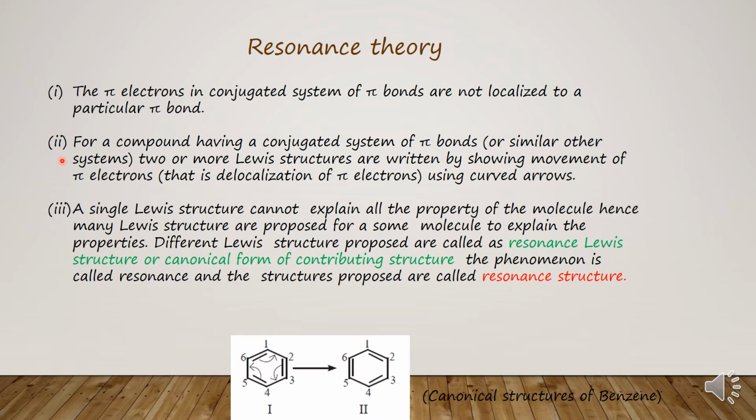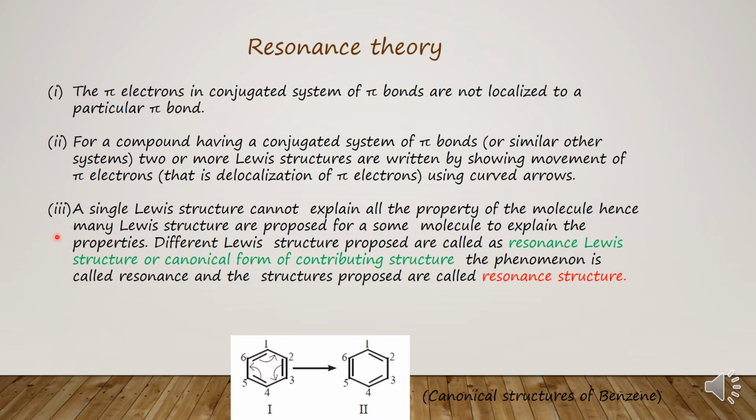Because the electrons are not localized, we can represent the same molecule in different ways with different Lewis structures by showing the movement of pi electrons. A single Lewis structure cannot explain all the properties of the molecule.